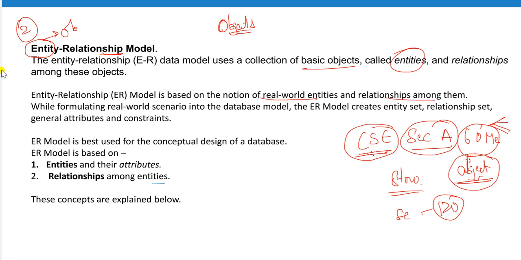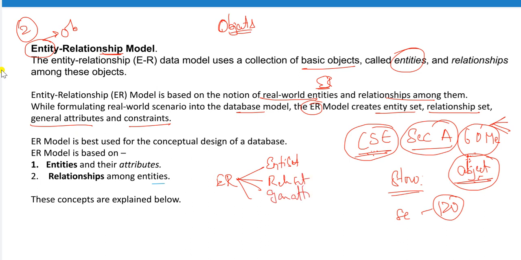I will explain this in detail later, because all the queries depend on the entity relationship model only. In the real world scenario, into the database model, the ER model creates an entity set, a relationship set, and general attributes, which are nothing but column names, and constraints also.